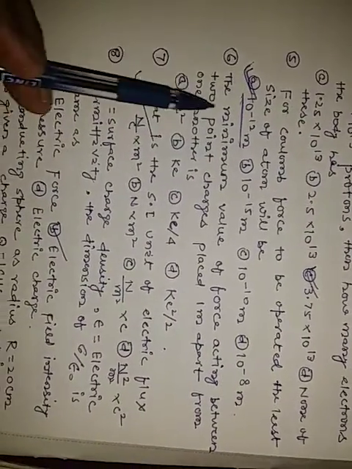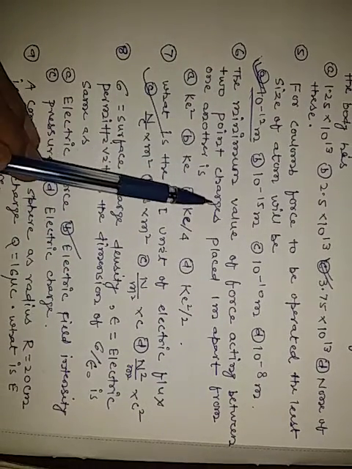Now the sixth question is the minimum value of force. The minimum value of force acting between 2 point charges placed 1 meter apart from one another is.